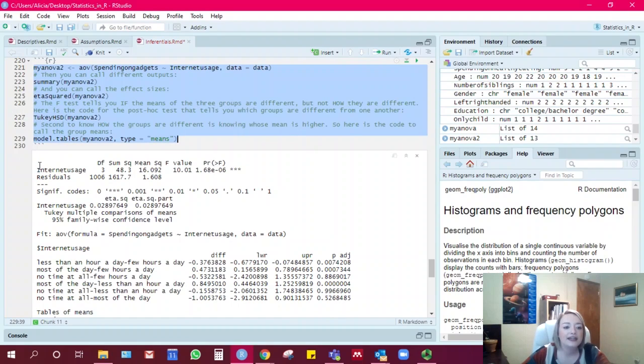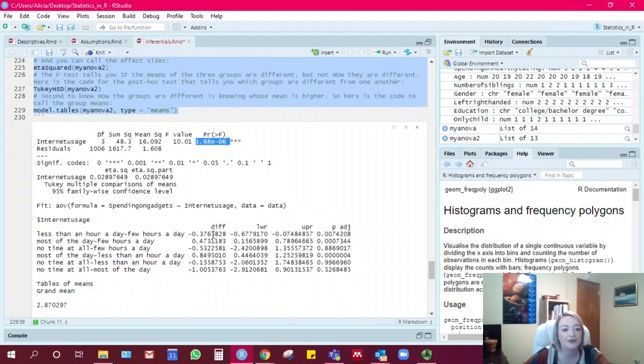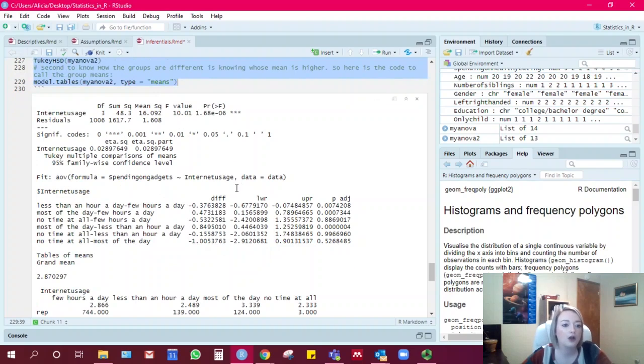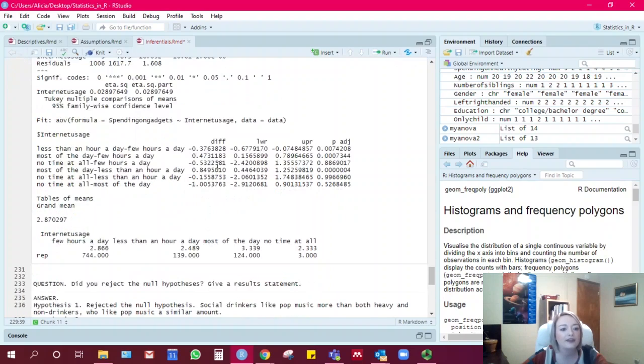So we see here that internet usage did have an effect on how much people spent on gadgets because the p-value is less than 0.05. We have a pretty large F value there. Our ETA squareds indicate that there was a small effect here, so a small relationship between internet usage and spending on gadgets. And then we have our post hoc test here.